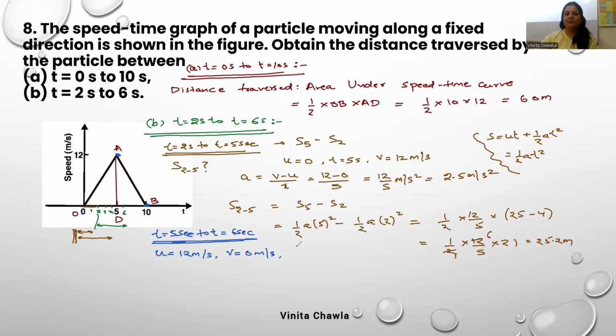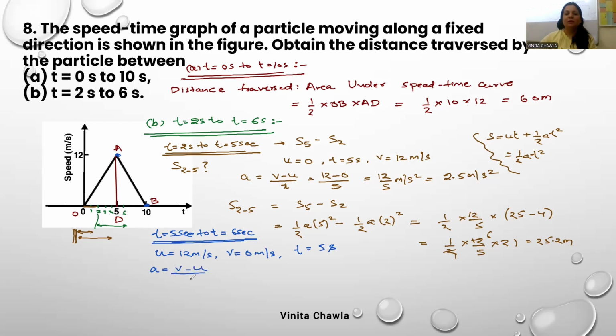And time, you can take time as 1 second if you want to, because we have to find distance for 1 second only. But for acceleration, we'll take 5, because if we have to find acceleration, then you will take 5. For distance, you can take 1. So t is equal to 5 seconds. From here, you will get the acceleration value.